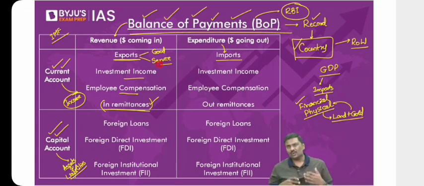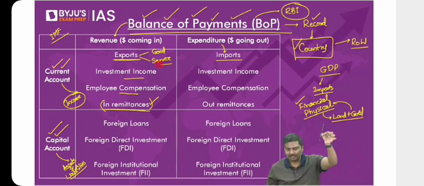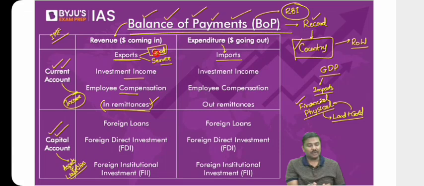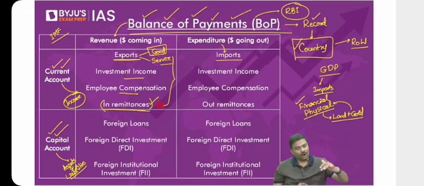Now, can I say goods are visibles? Goods are visible, for example, the marker in my hand. What about a software? Is a software visible? What about a financial service? Is it visible? No, invisible. So have a look at this. The current account generally is divided into two parts, visibles as well as invisibles. Visibles will keep the goods which are traded, merchandise trade. What about invisibles? All these other components we will put under the invisibles.